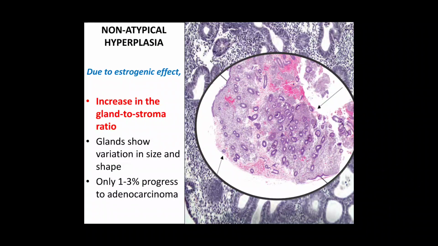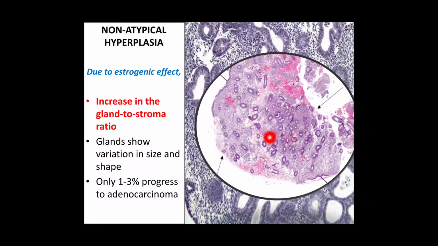So first, let us see the criteria for non-atypical hyperplasia. As the name suggests, it does not have atypia. It is due to estrogenic effect, so there will be proliferation of the glands. In this picture, you see a low power view of the endometrium. This is the endometrial lining, and this is the endometrial stroma. It has some hemorrhage here, and these round structures with the central lumen are the endometrial glands.